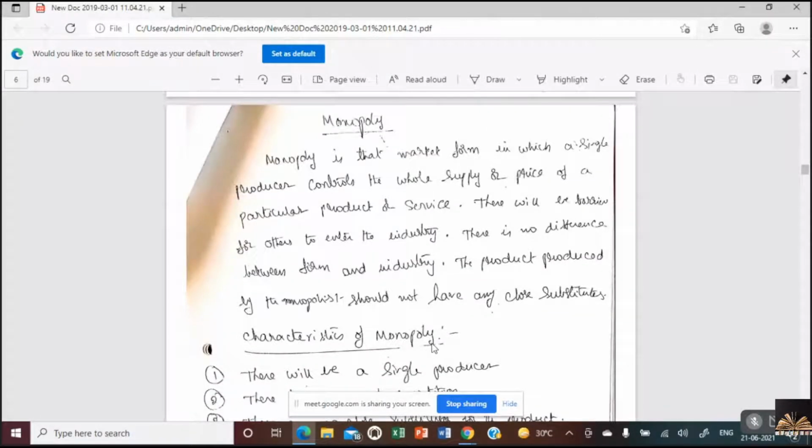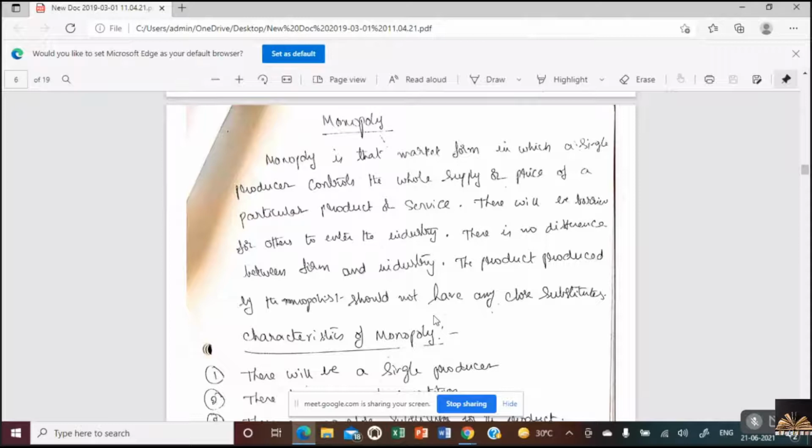Now, moving to imperfect competition, how many market structures are there in imperfect competition? Four, ma'am. What are those? Monopoly, monopolistic competition, oligopoly, duopoly. These are the four which come under imperfect competition. Monopoly is the first one. Monopoly refers to a single seller. Mono refers to single, poly refers to seller. So monopoly is that form of market which has a single producer who controls either the supply or the price.